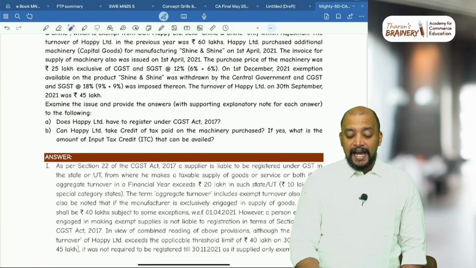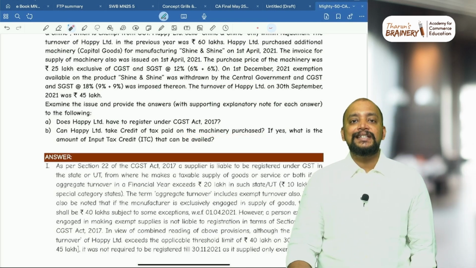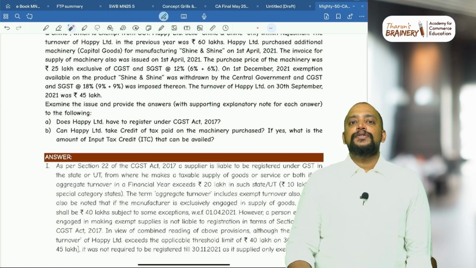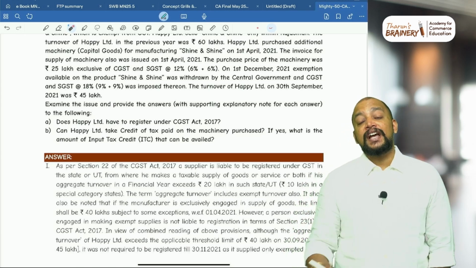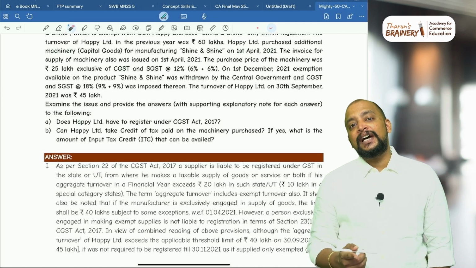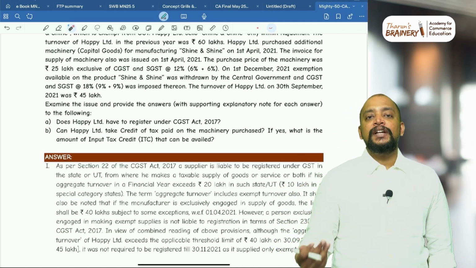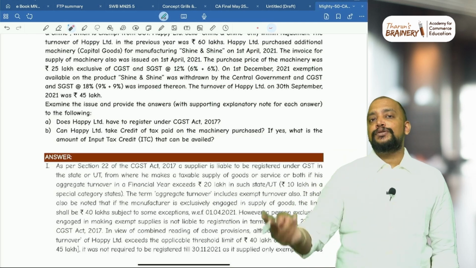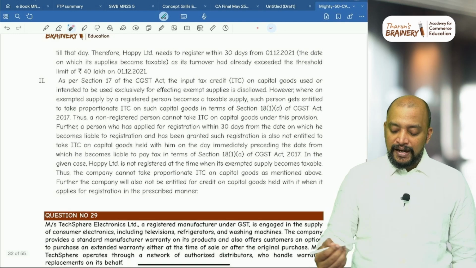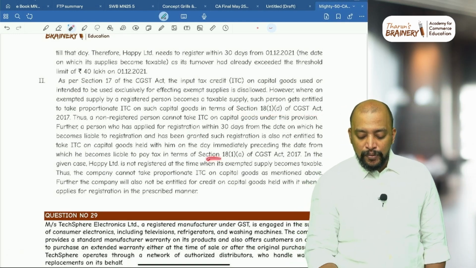Then B, can Happy Limited take credit of tax paid on machinery purchase? Can they take ITC? First of all, are they getting registered only now? Yes. Which means we can avail the ITC on closing stock as per 18(1)(a) or 18(1)(d). Here exempted supply to taxable is also there and an unregistered person is getting registered. Definitely 18(1)(a) is the only one applicable, because exempted supplies to taxable is only for an already registered person. Here in this case, they are not already registered, so 18(1)(d) will not be applicable. So only 18(1)(a) will be applicable.